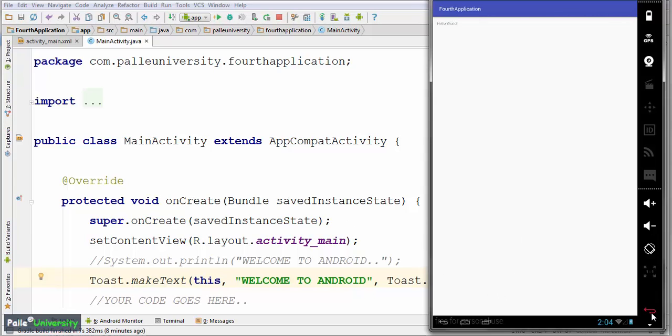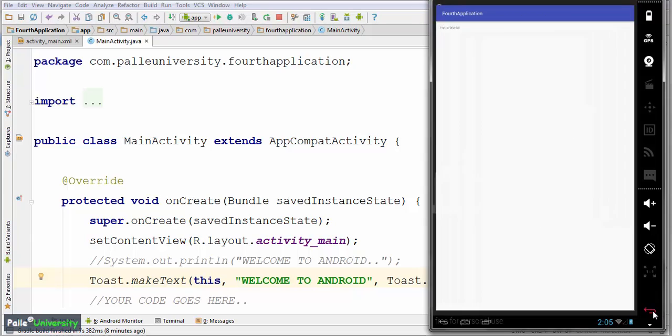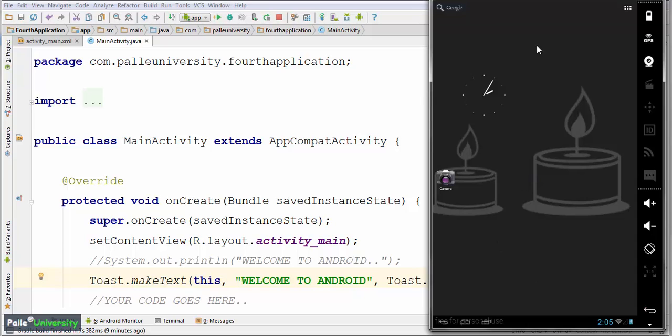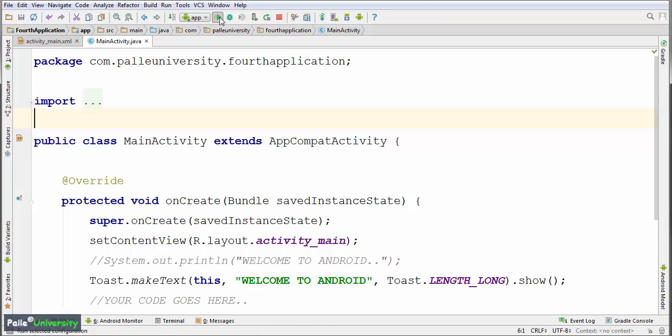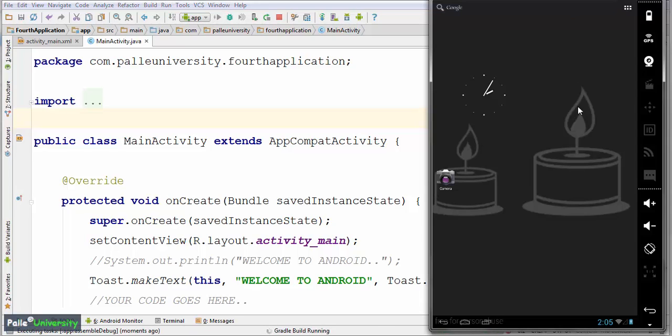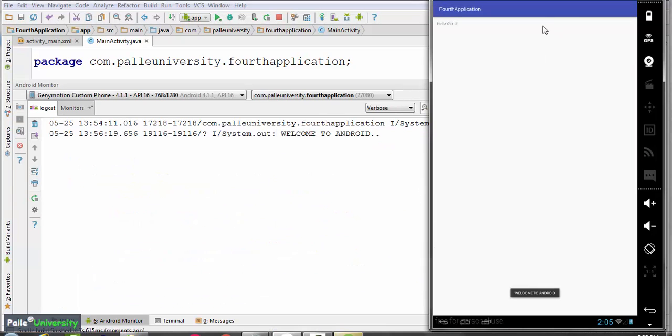First I will close this application. Before running your application, if your application is already launched on your phone, first close your application by pressing the back button. Make sure that you are on the home screen. Now you go to Studio and run the application. Parallelly, keep your Genymotion open on the other side. You have to observe quickly here, Welcome to Android. A small black color pop-up window came with white color text and it disappears within 4 seconds.